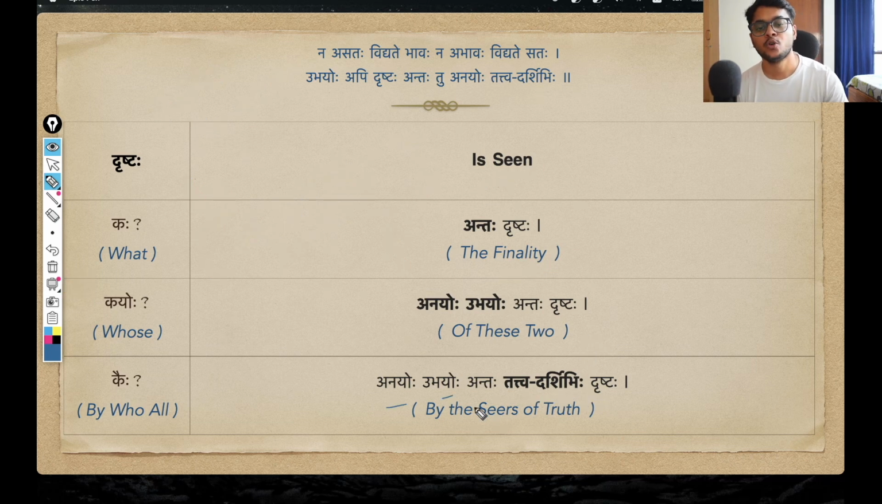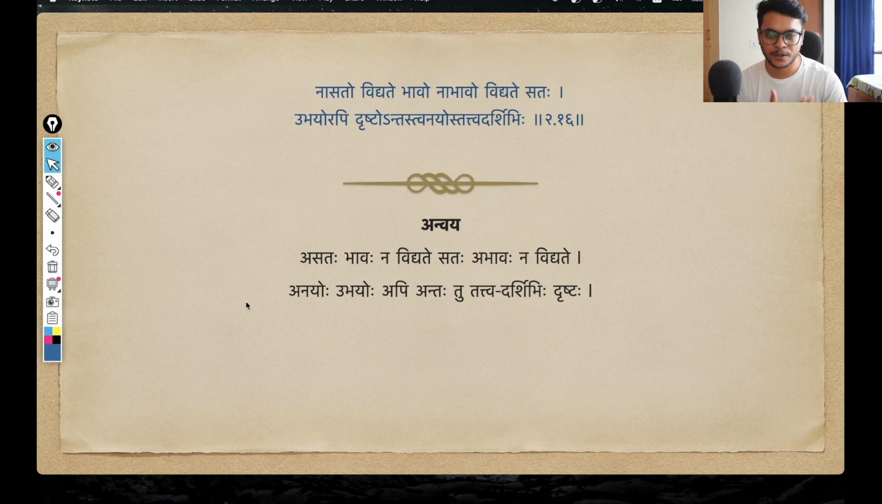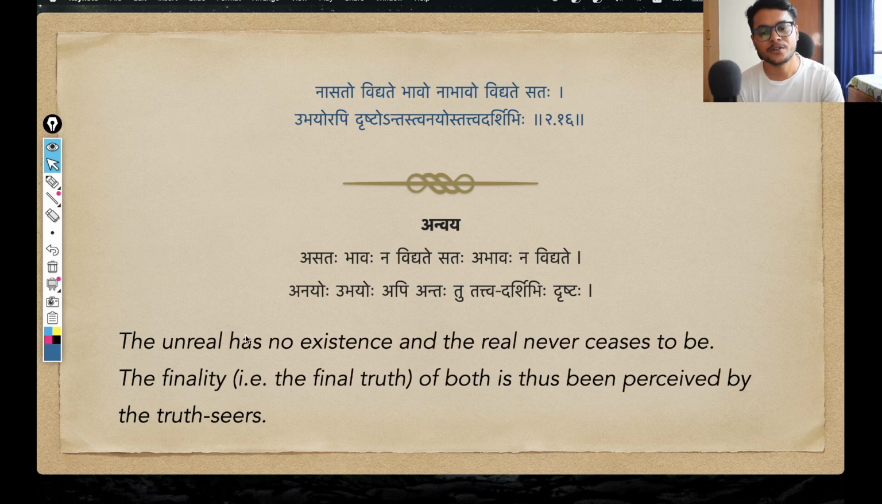So anayoho ubhayoho, of these two, antaha, the finality of these two, drishtaha, is seen by tattvadarshibhi, by the seers of truth. Okay. This is what Krishna is telling Arjuna. And with this, we have understood all these words. Let us see the Anvay and translation also.